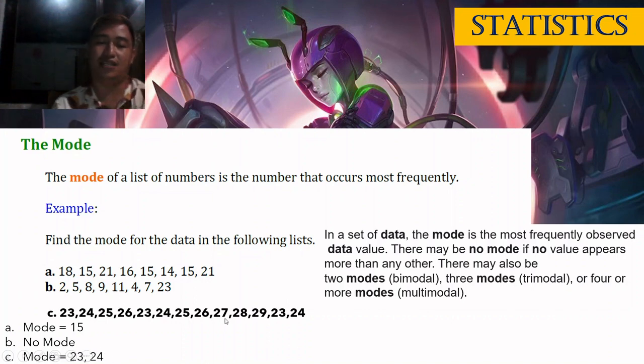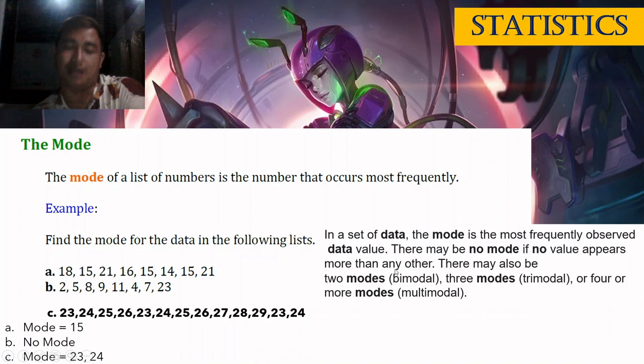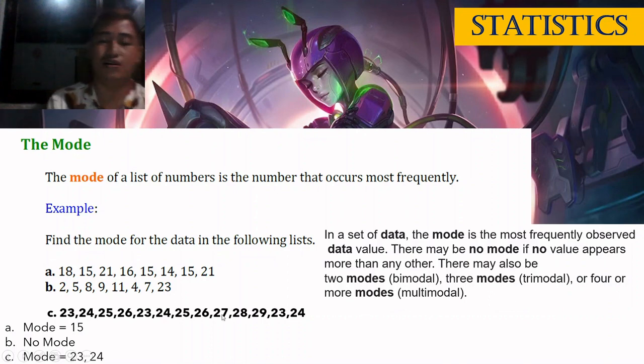So meaning, this C data is bimodal. Again, if there are three modes, it is trimodal, and if there are four or more, the data is multimodal.